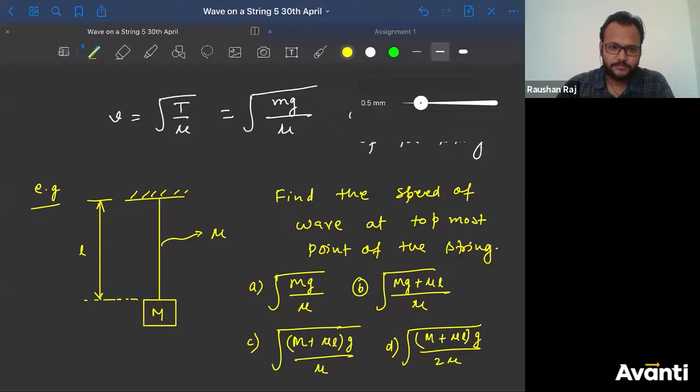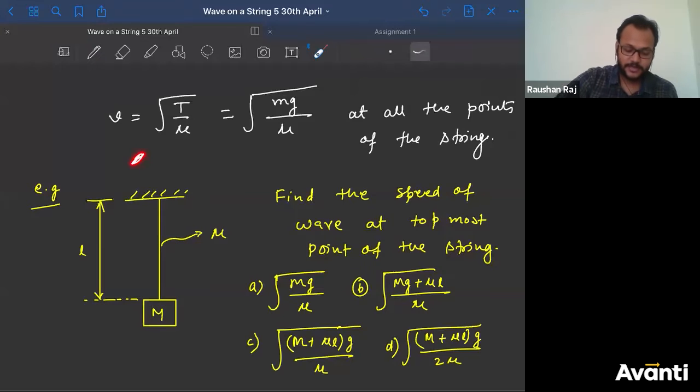Ravi Kiran, what is your question? I didn't answer. We should consider which point as the top? Which point is the topmost point? The topmost point of the string, this is the topmost point. Which kind of question are you asking, Ravi Kiran? Anyway, no problem.